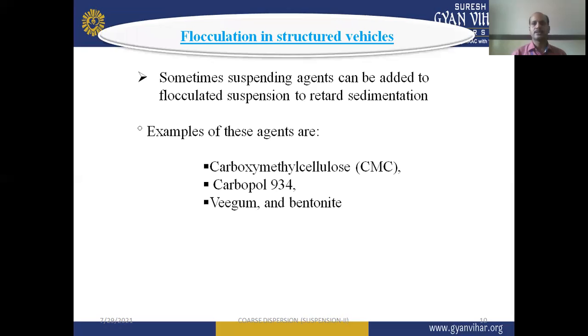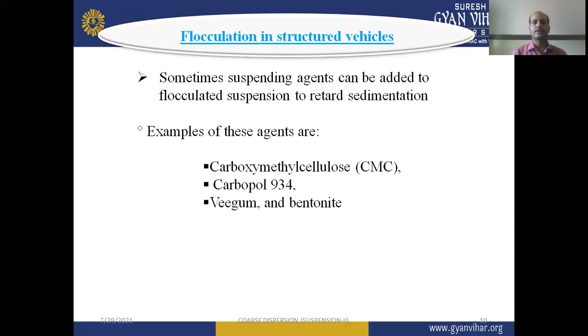Now, flocculation in a structured vehicle. Sometimes suspending agents can be added to a flocculated suspension to retard the sedimentation. As we discussed in the previous lecture on suspension part 1, the velocity of sedimentation is better explained by Stokes law, and on the basis of Stokes law, there are many factors which affect the rate of sedimentation.